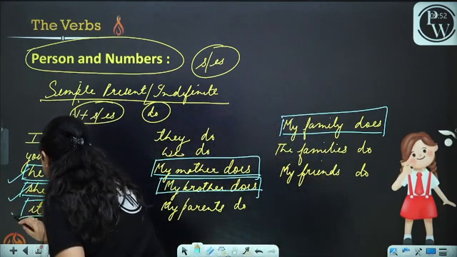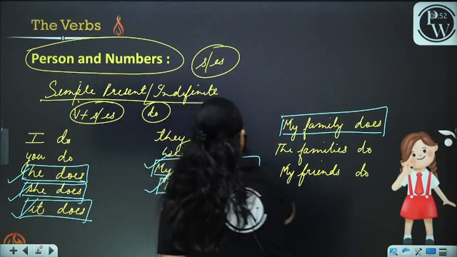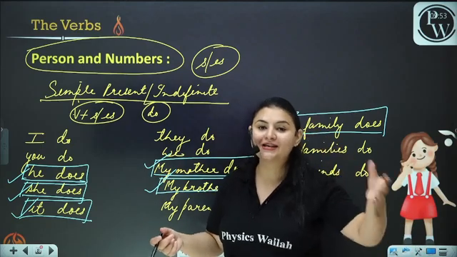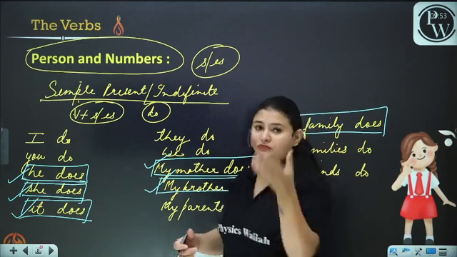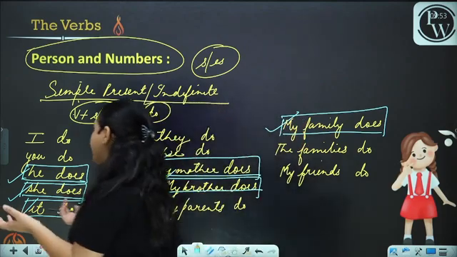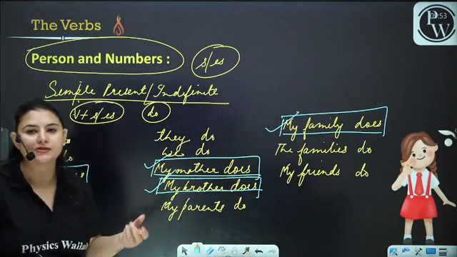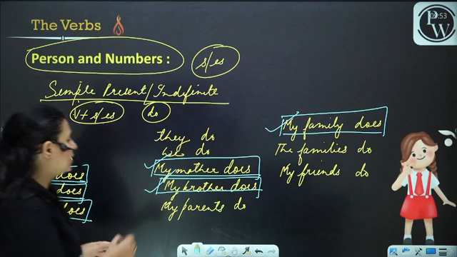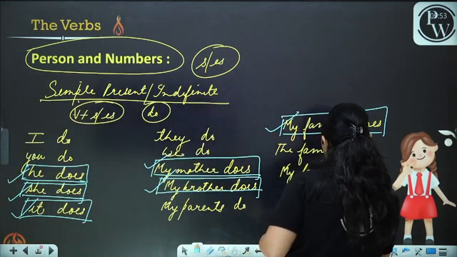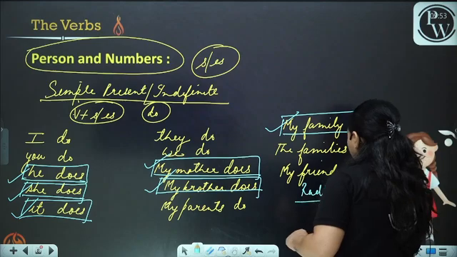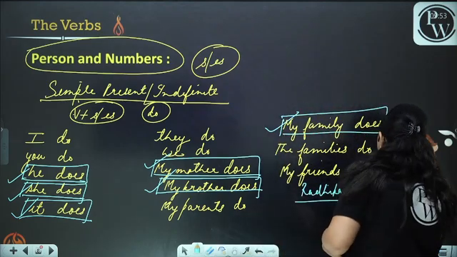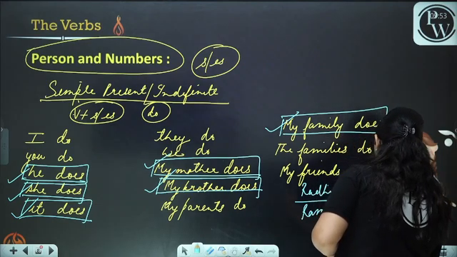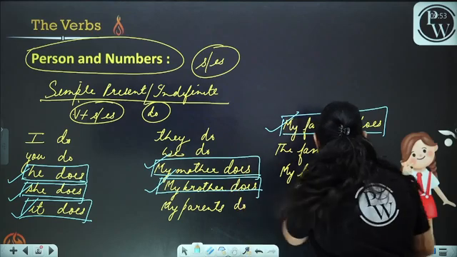He, she, it, my mother, my brother, and my family, all these are singular. Yes, we use s and es with singular. Now, how do we find out which is singular? He, obviously. What is he? We are talking about just one person. He is singular. She is singular. It is singular. If we talk about Radhika, Radhika is a single girl. We'll use does with it. Ram is a single person. Single means one person. We use es with it.